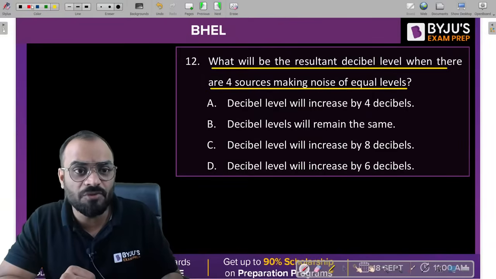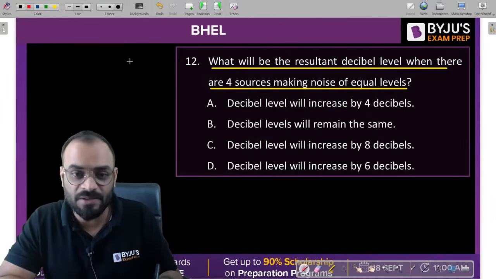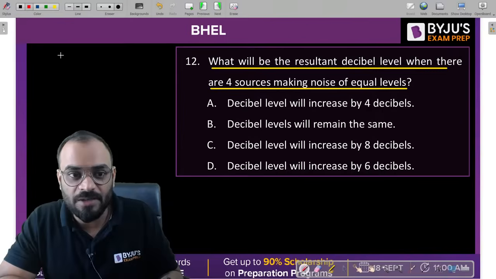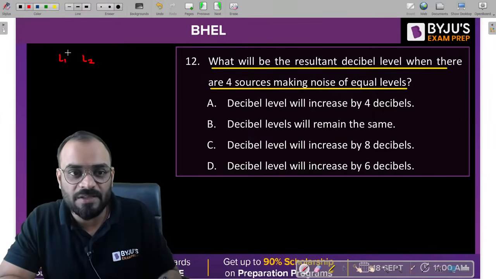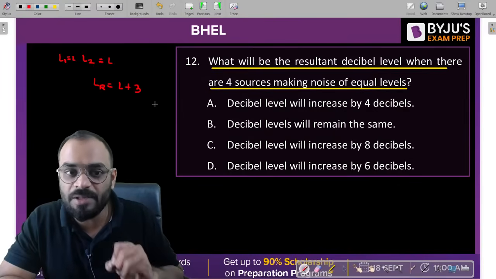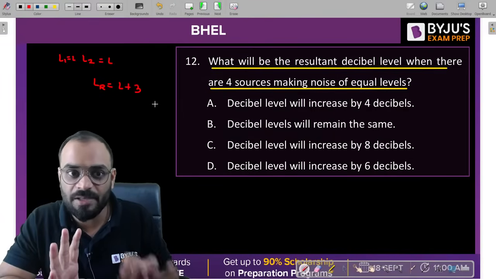When you have 2 different levels of noise, yes, it is increased by 6. Okay, let me write here. Basically, let us suppose this is level of noise 1 and level of noise 2, right? Let us consider both the values are same. Then the resultant level of noise will be increased by 3.